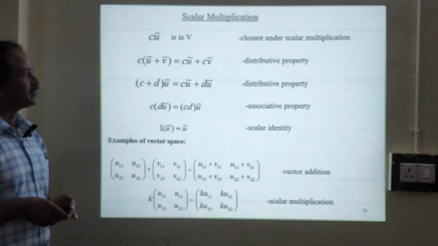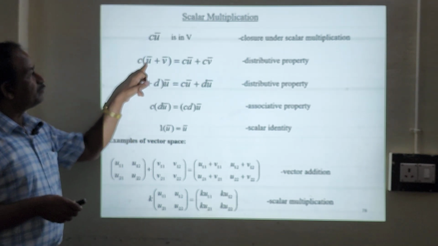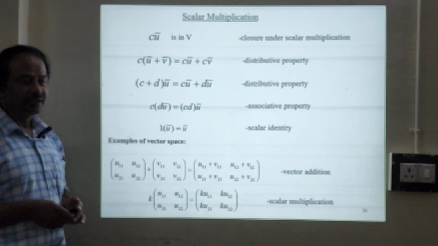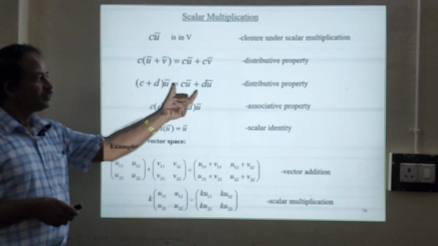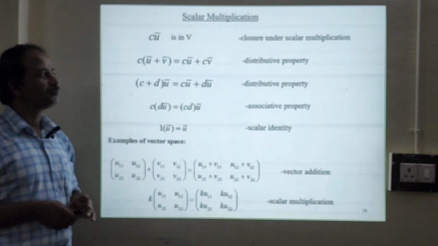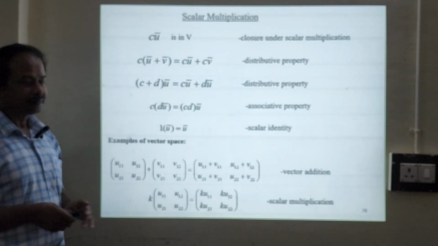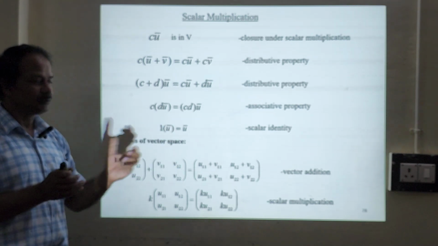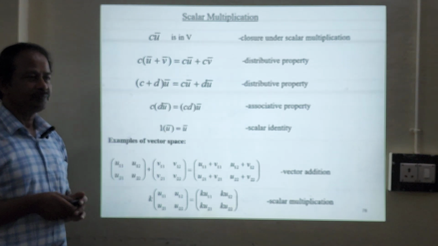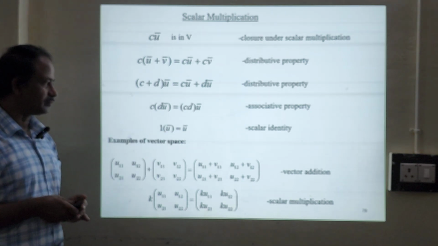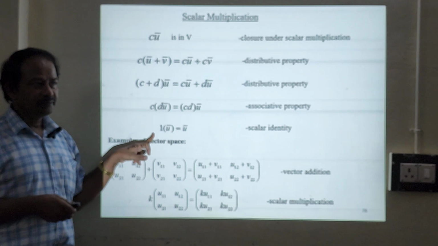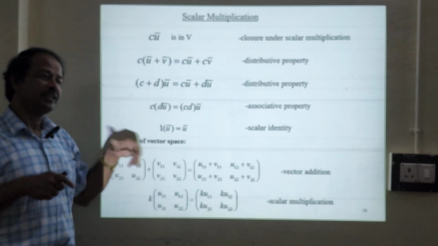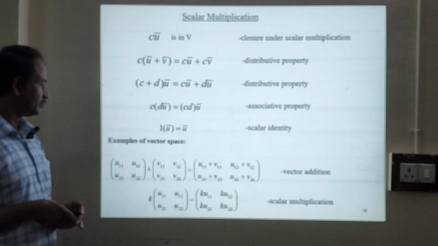This is scalar multiplication. Suppose instead of two vectors you have two scalars, c plus d, acting on any vector. Individually you can write it out, so this is the distributive property. And if you have c times d acting on u, you can multiply them together, so cd acts on the u vector. The multiplicative identity is 1, so 1 multiplied by any vector gives you the same vector.